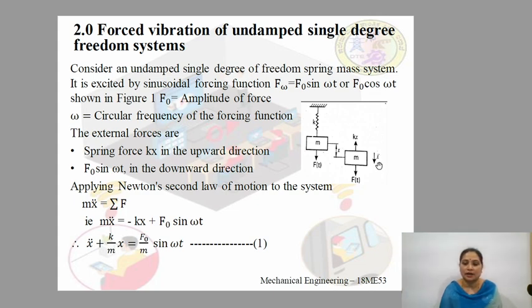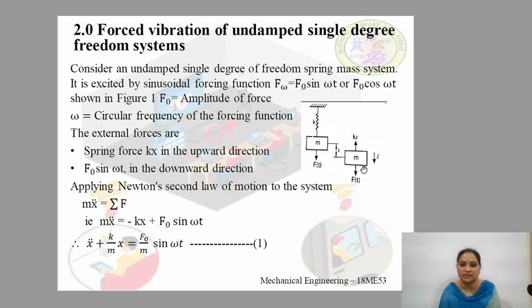Here the spring stiffness acts on the mass and therefore the spring force is kx, which is shown in the upward direction, and the force acting on the mass is in the downward direction.